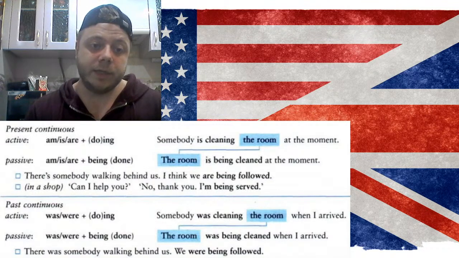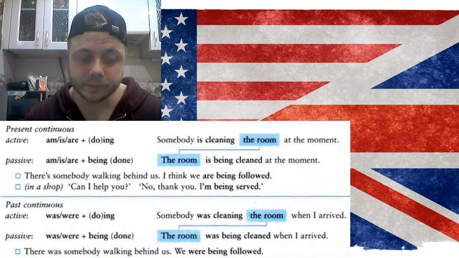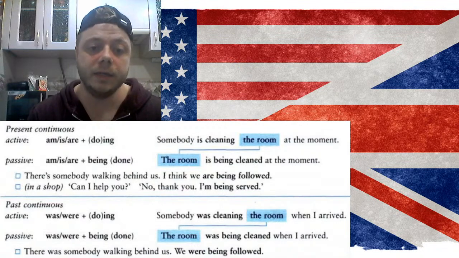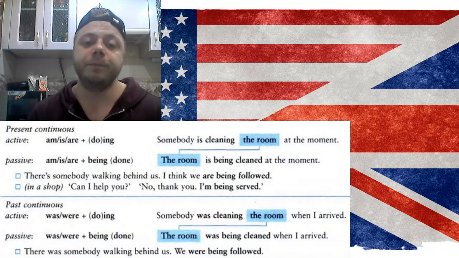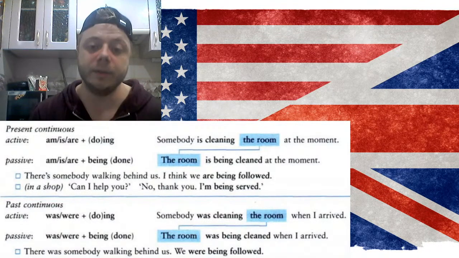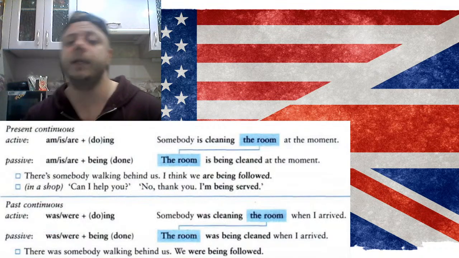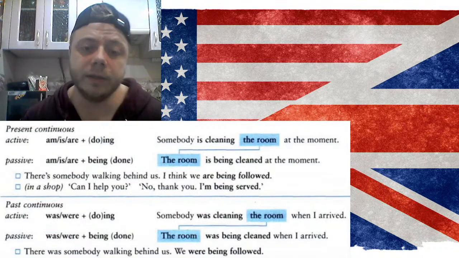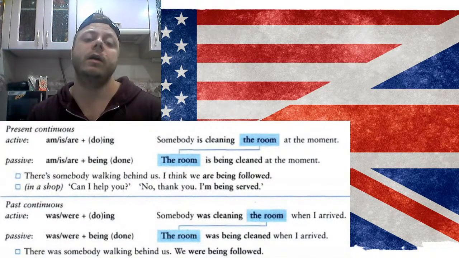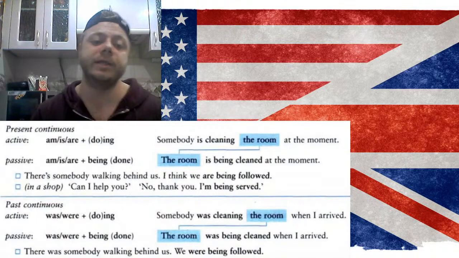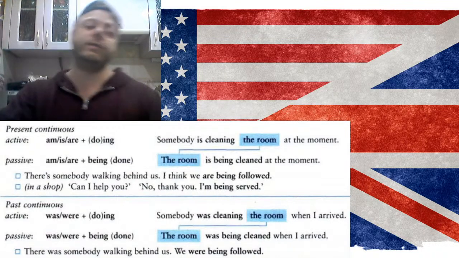And of course, past continuous: was, were plus doing. Somebody was cleaning the room when I arrived. And the passive form is was, were plus being done. So the room was being cleaned when I arrived. One more time. Somebody was cleaning the room when I arrived, and the room was being cleaned when I arrived. So this is the continuous form. If we're speaking about the simple form, we would say it like this. Somebody cleaned the room, so the room was cleaned, and the room is cleaned. Yeah, that's the passive form, basically. So these are all the forms of the passive voice.